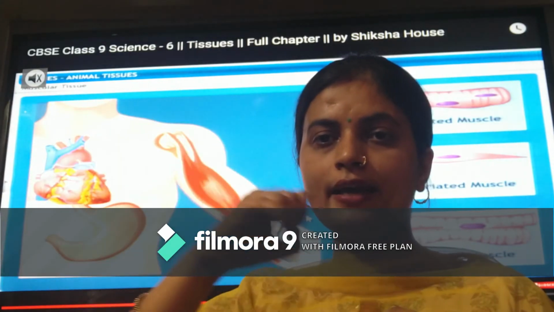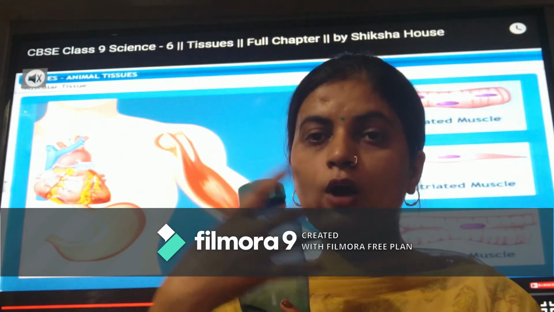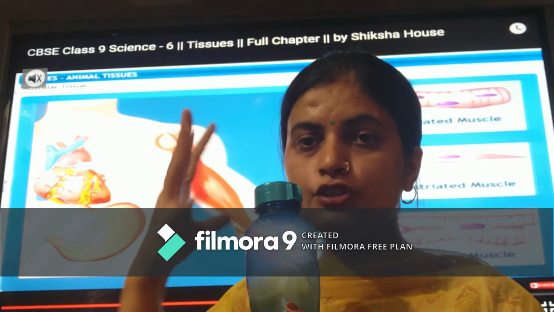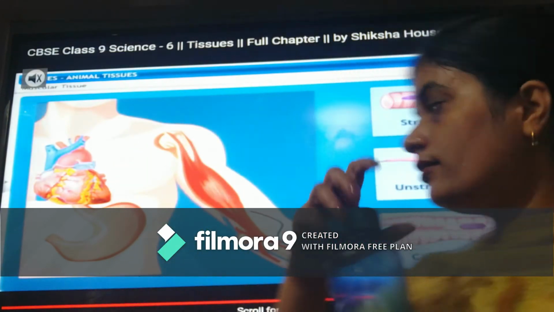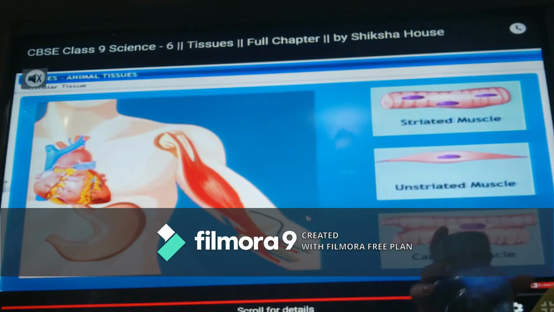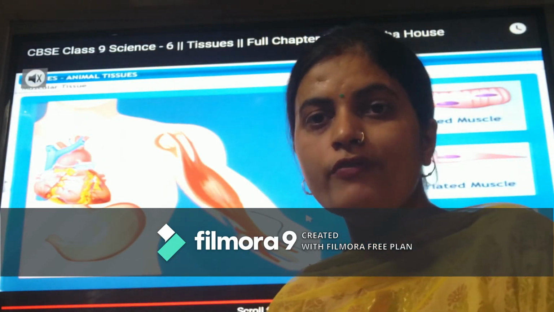Like I am moving my hand, I am able to grasp this bottle. How? Because of my skeletal system, which muscle is allowing me to do the movement as per my will? That is the striated muscle, which has striations in it. So these are the voluntary muscles जो आपकी मर्जी से move कर सके.